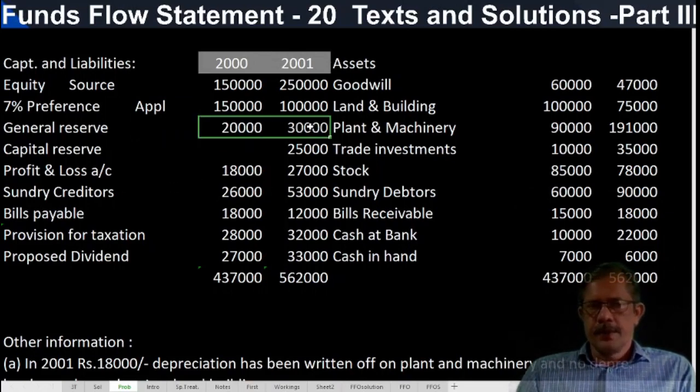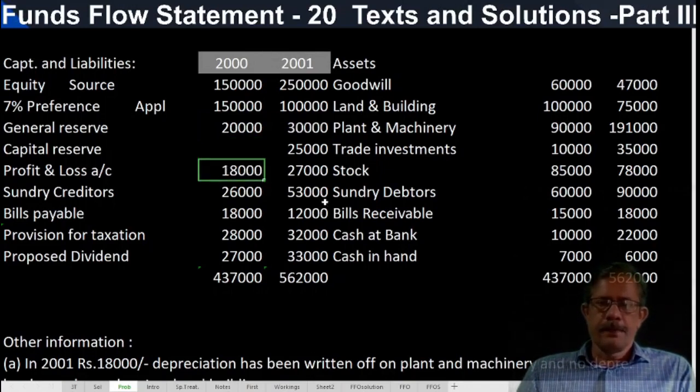General reserve, non-current. Increase in general reserve, 10,000 rupees is transferred during the year. That is the assumption. So it will be debited to adjusted P&L account. Profit and loss account is there, opening by opening balance, closing to closing balance.